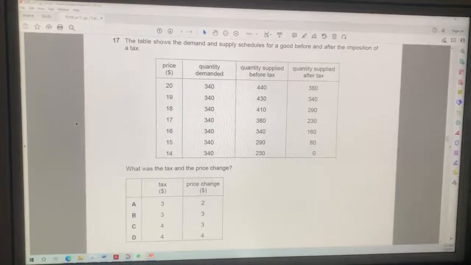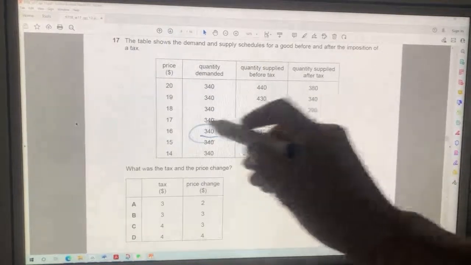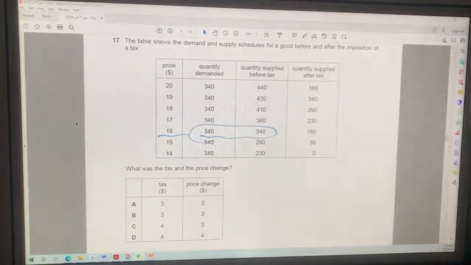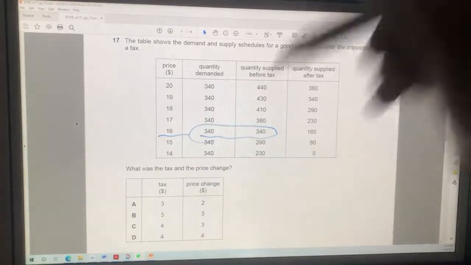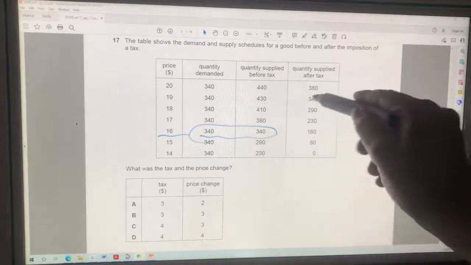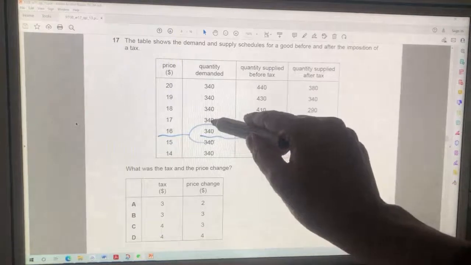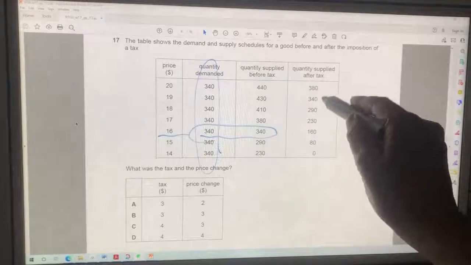In question 17, the table shows the demand and supply schedules for a good before and after the imposition of a tax. Interesting. Let's find equilibrium. I'm just looking for equal quantity demanded and quantity supplied. That's before tax. What was the tax and the price change? So now I'm looking for equilibrium between quantity supplied after tax and the quantity demanded. Oh, look, the quantity demanded is always 340.